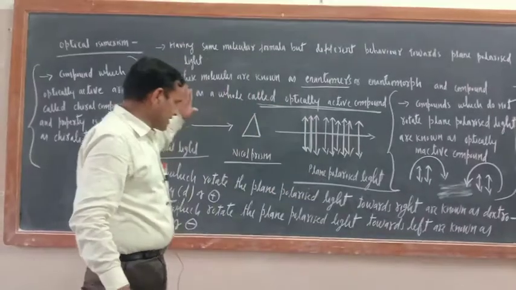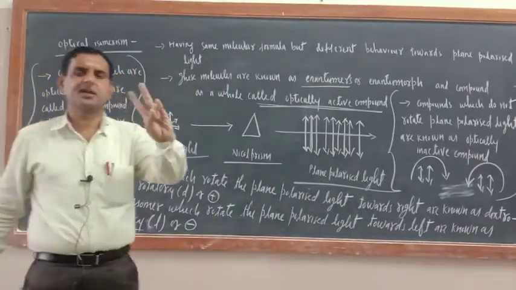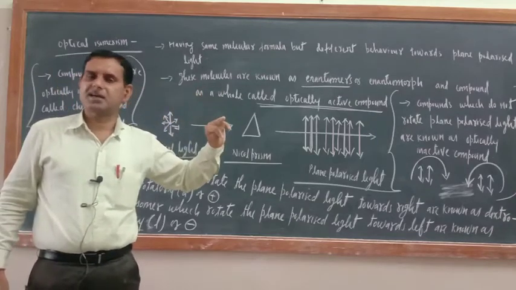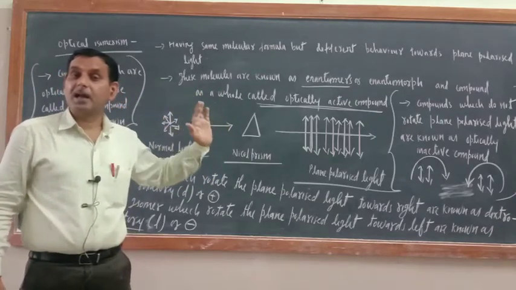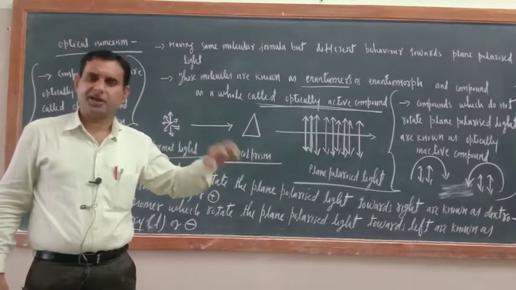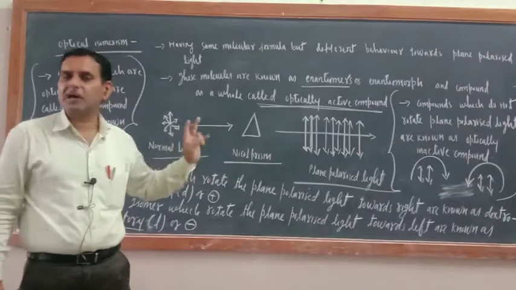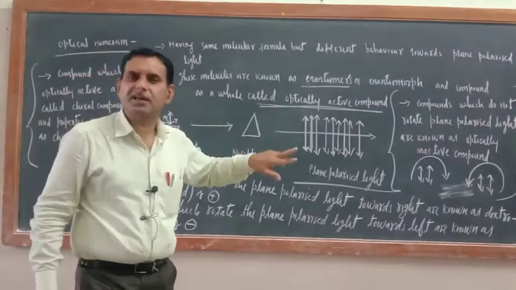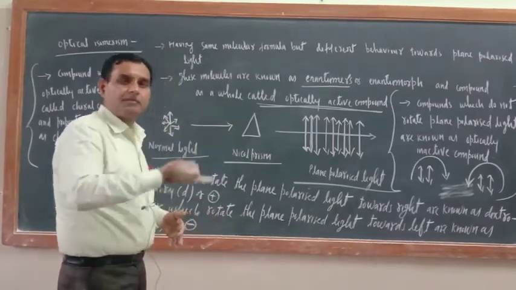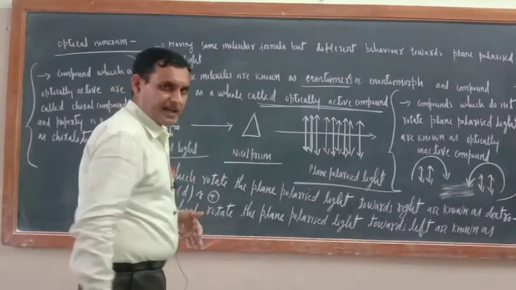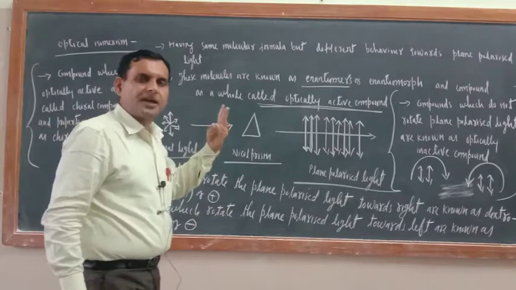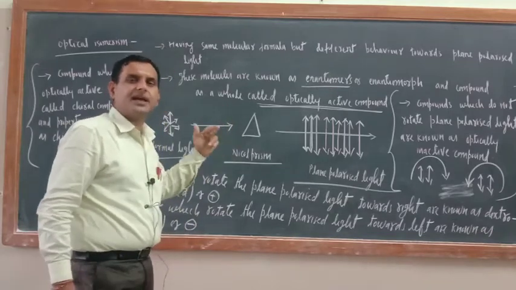Now after the discussion of all these points, two things are clear. Just like cis and trans isomerism, here optical isomers are of two types, dextrorotatory or laevorotatory. Dextrorotatory means the isomer which rotates the plane polarized light toward the right hand direction. Laevorotatory means which rotates the plane polarized light toward the left hand side, anti-clockwise. They are known as laevorotatory. So optical isomers will have two types, D and L.